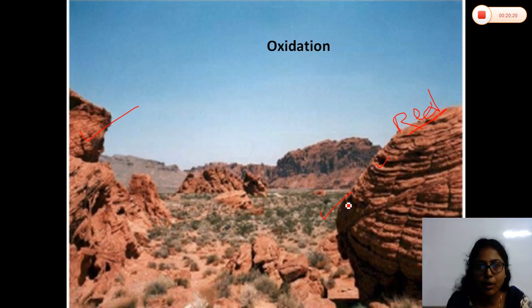And some burrowing animals are also there, like moles or rats or rodents, etc. They are also responsible for causing biological weathering. Even the excreta of the earthworm or any other burrowing animals, or the humus, the decaying part of the plant's body, they also are responsible for causing chemical weathering of the rocks.